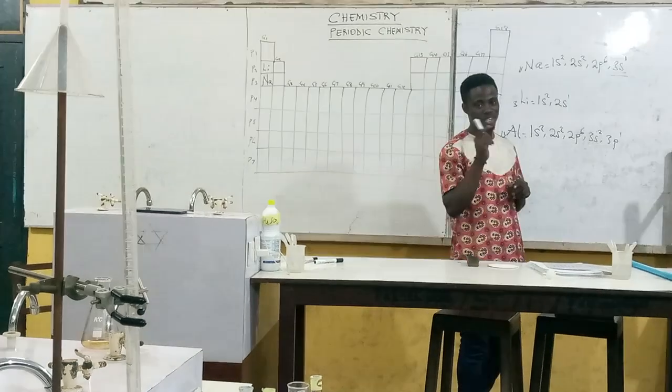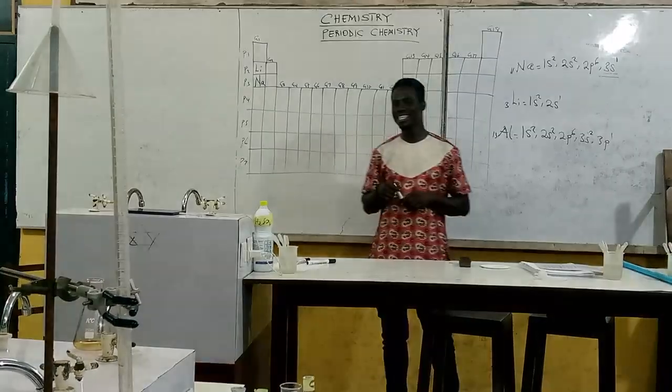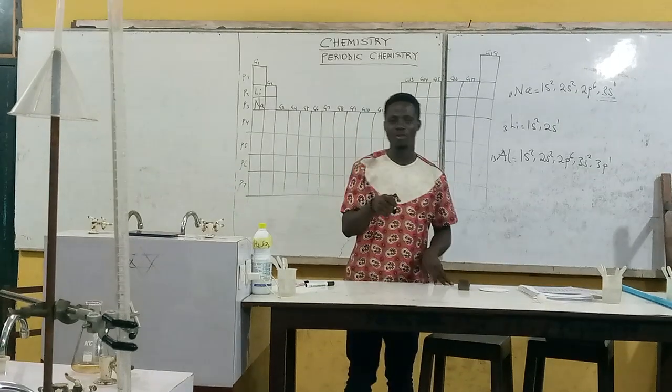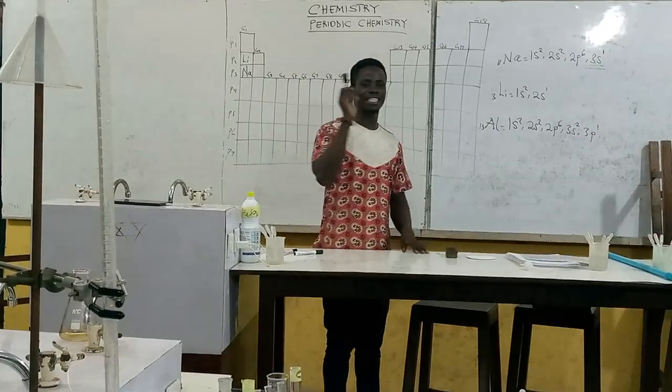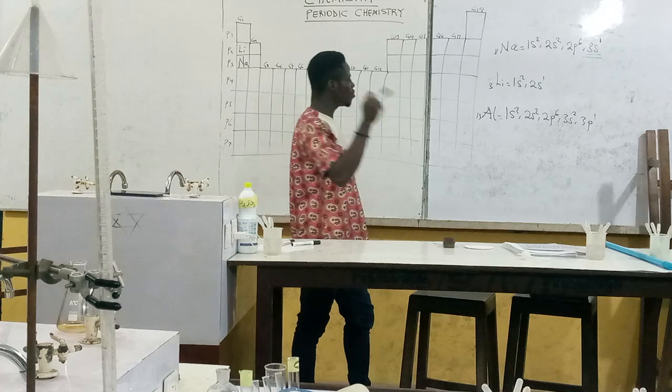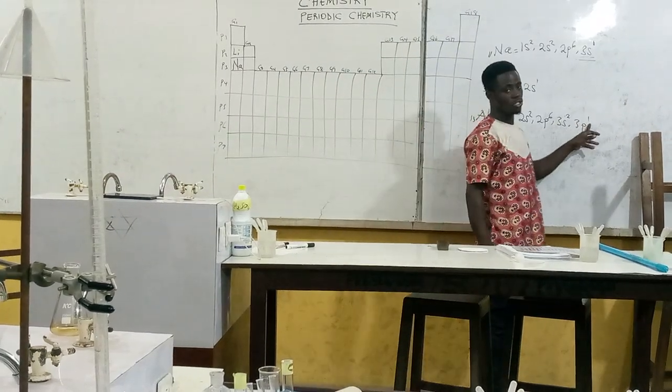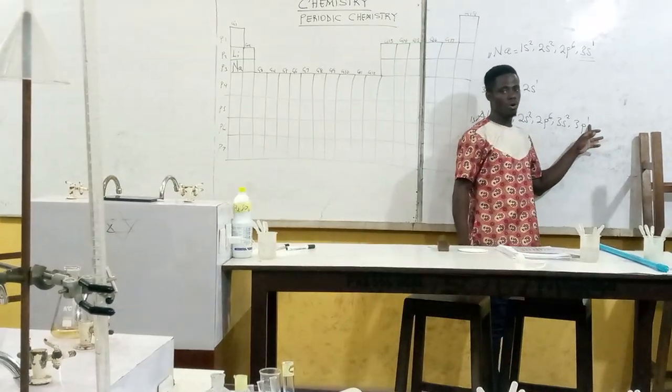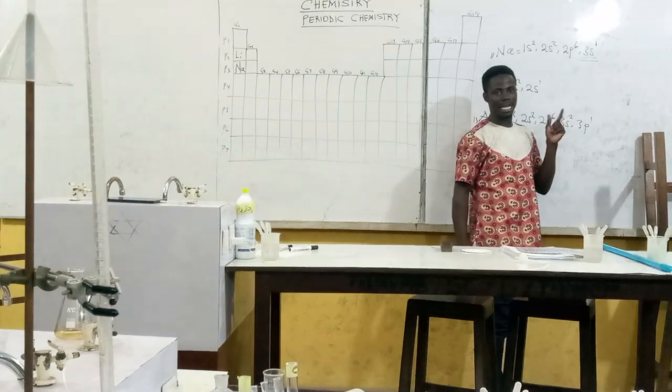Pause the video and post your answer in the comment section. Yes, I get you right. Most students will say it is having 1, but it's not so. Aluminium is not having outermost electron as 1.